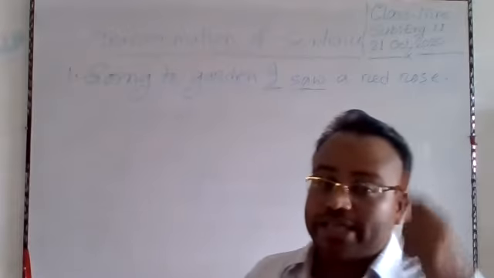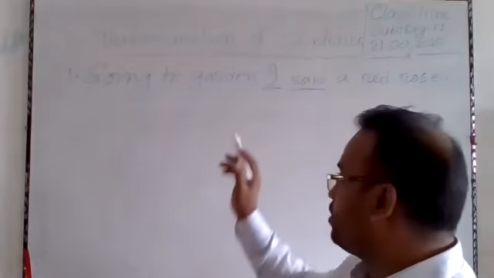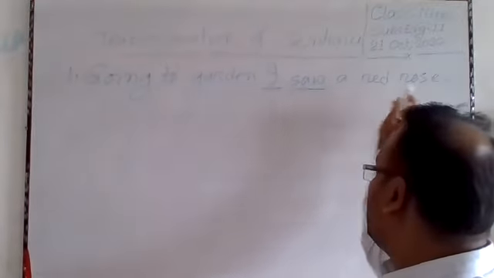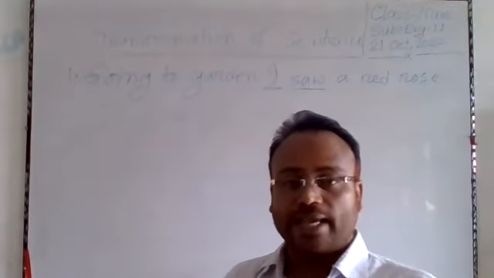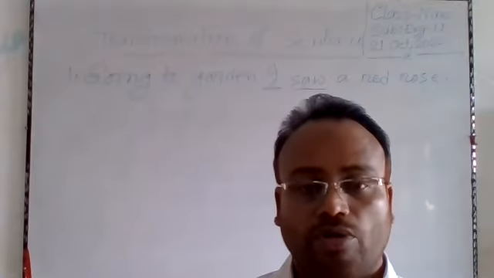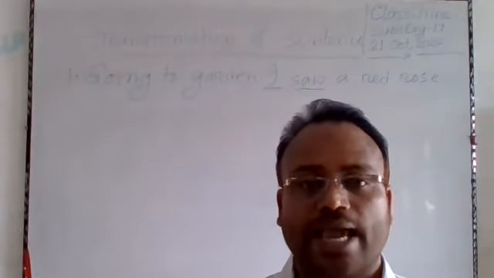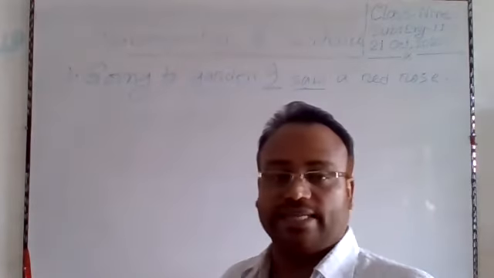The clause which bears the subject and finite verb is called principal clause. Actually, I saw a red rose. This one is principal clause. To make it either compound or complex, we will have to prepare another clause with the rest part of the sentence.